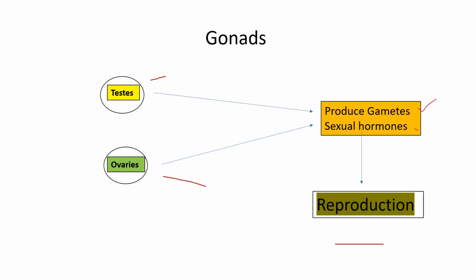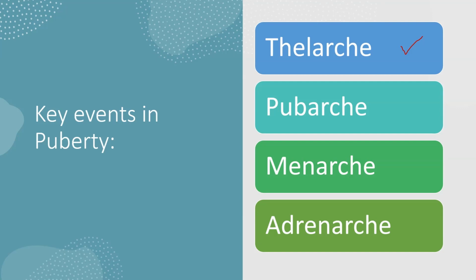Then some of the key events in puberty. One is thelarchy. Thelarchy can be observed in girls. In girls, the first sign of puberty is called thelarchy, which is the development of the breast. Okay, thelarchy means the first sign of puberty, that is development of the breast.